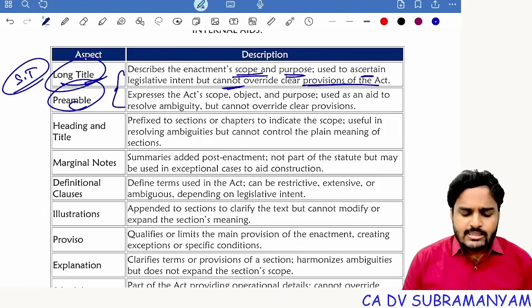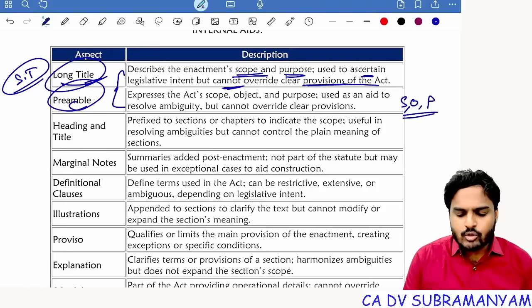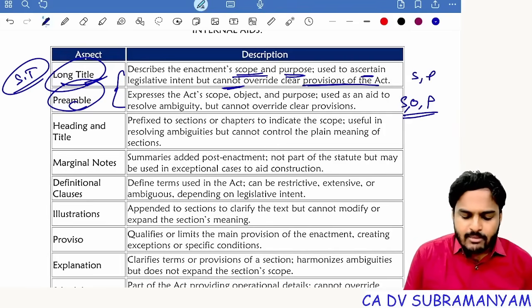I'll tell you. See, preamble explains the scope, objective, purpose of the statute. But coming to long title, it also describes scope and purpose. It also explains the scope and purpose of the statute.